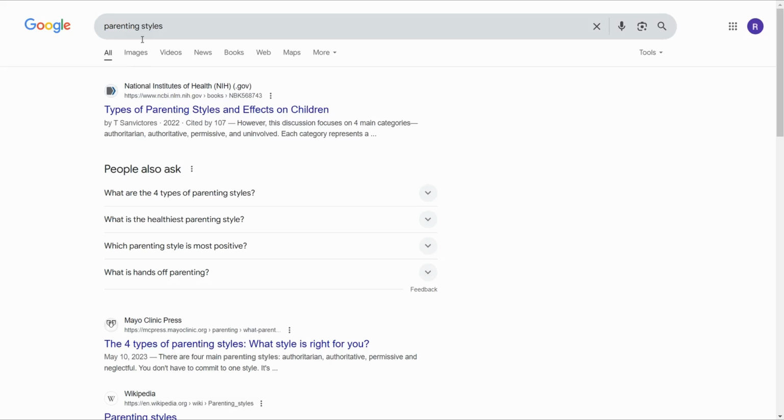And now we can head over to this section that says People also ask. It's a gem for many content creators to create content regarding these questions, and for sure your content would be loved by Google itself because you are providing great value to the audience. So here you have two options.